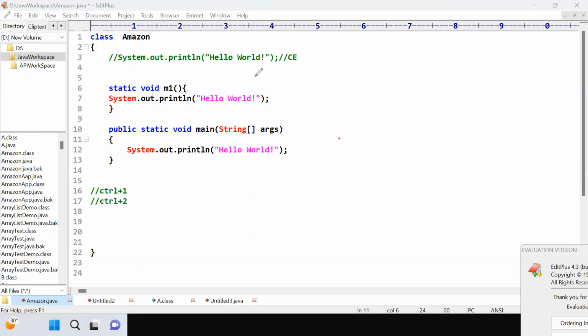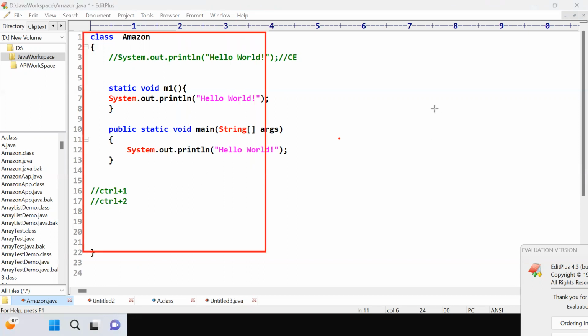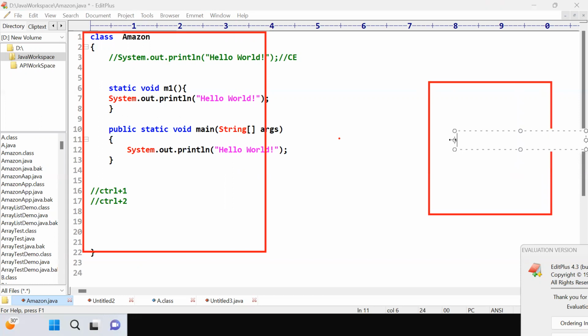We are the users, and this is our JVM software. The JVM developer has developed this common main method. In the JVM software, this main method logic is already there.